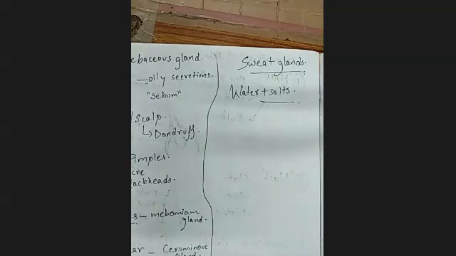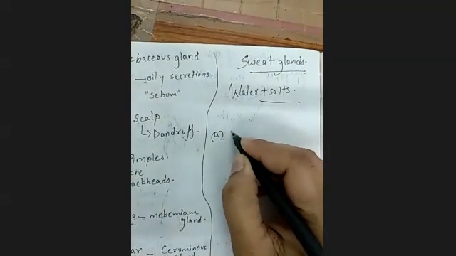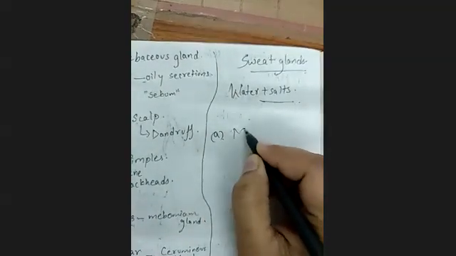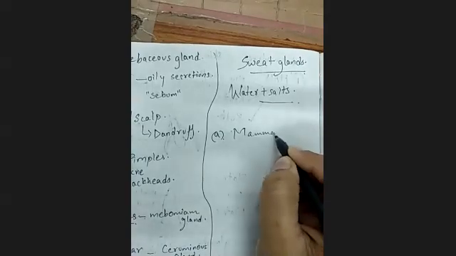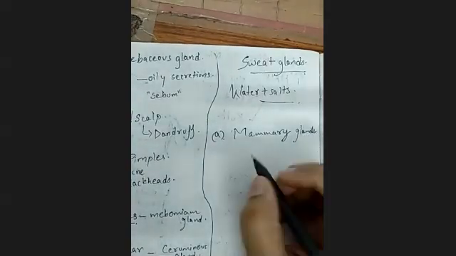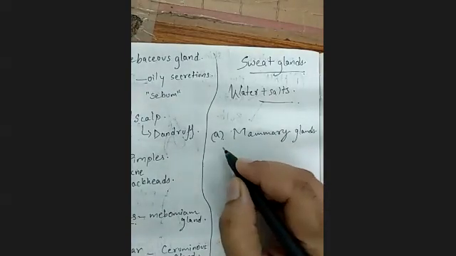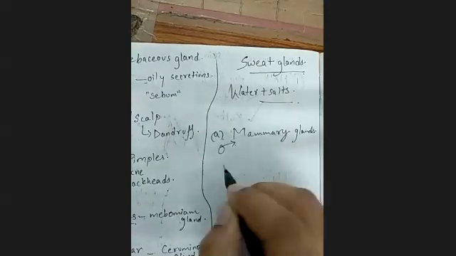And when these sweat glands are modified, especially at one particular region of your chest, they form the mammary glands. Okay, so these mammary glands are inactive in males. They are not working.